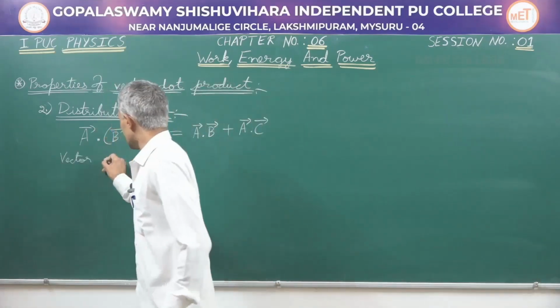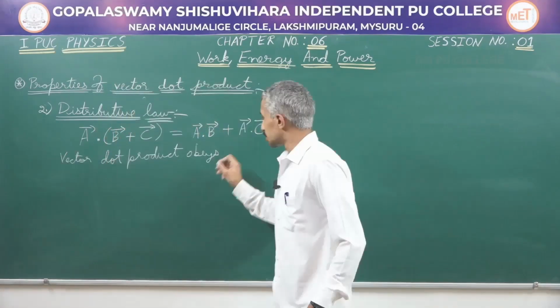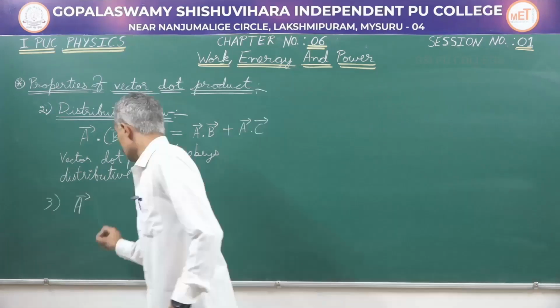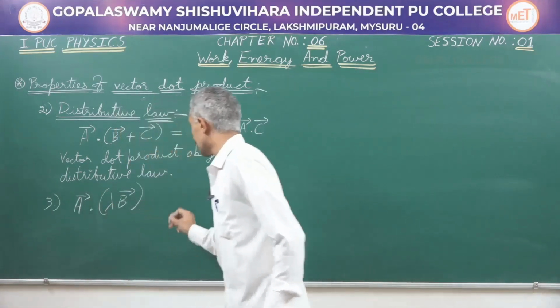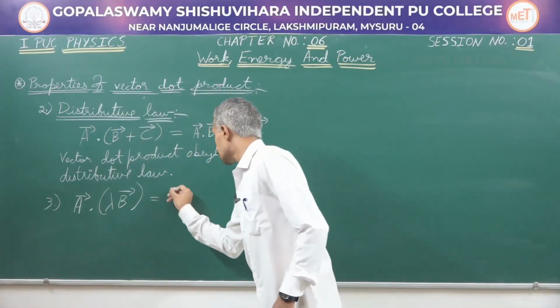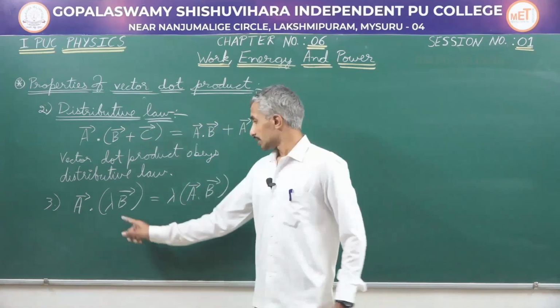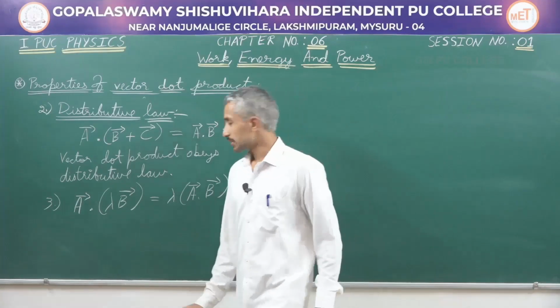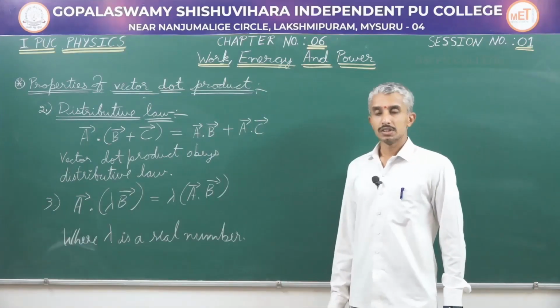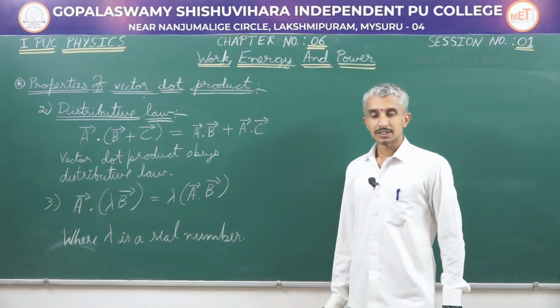So, I can write that the vector dot product obeys the distributive law. The third one being A dot (lambda B) is going to be equal to lambda times (A dot B). Here lambda is a real number. So, these are the three properties related to the vector dot product.